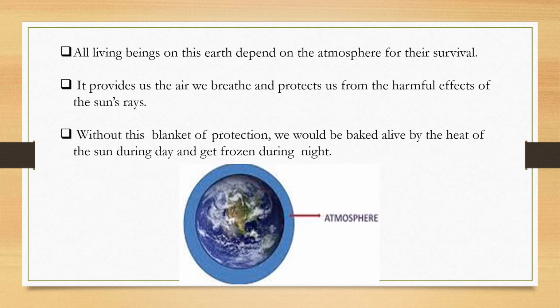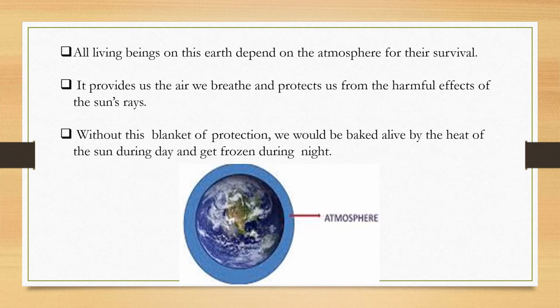Now, just take an example. When you sleep, you cover yourself with a blanket and sleep. What happens? The heat that is given out by your body doesn't go out. The blanket helps you maintain the heat, or warmth. You feel warm because of that blanket, which doesn't allow that heat to go out.